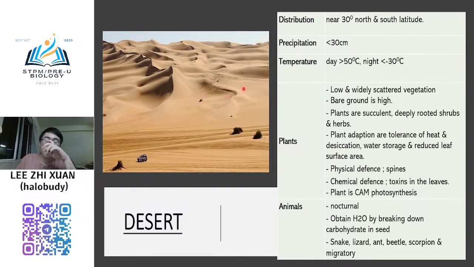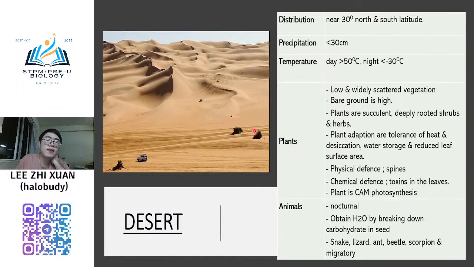Okay, and then you will see the plants and animals. In general, the plants and animals in the desert are very few. Normally the animals are like snakes, lizards, beetles, scorpions, and migratory animals. Migratory animals are very normal in the desert. And the only plants that can survive are cactus. Cactus is the most famous one.